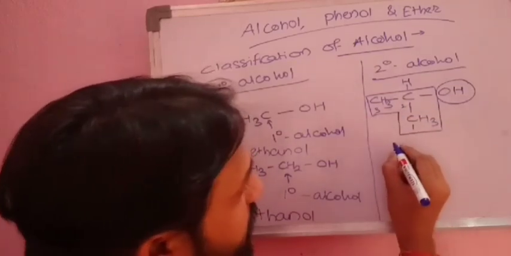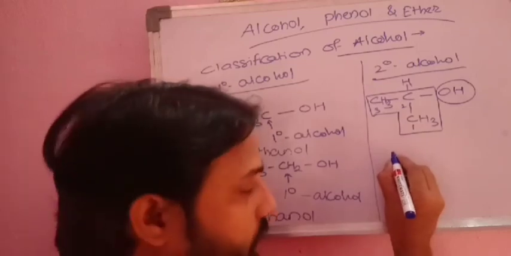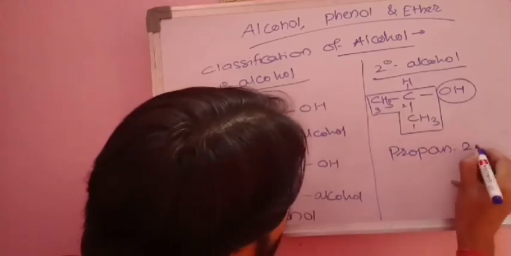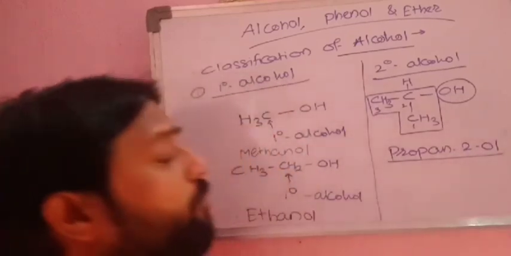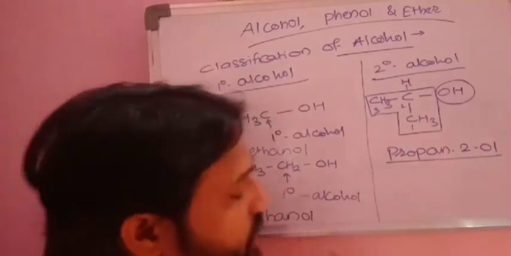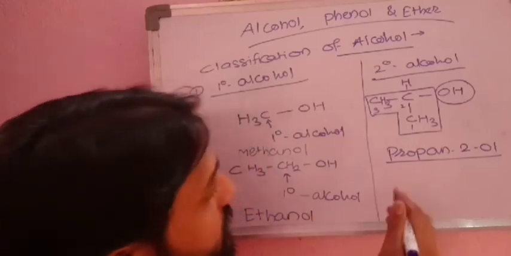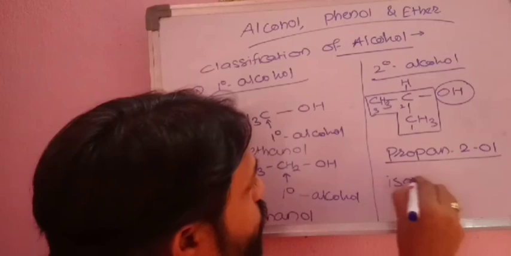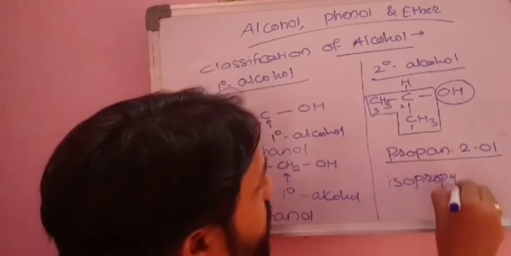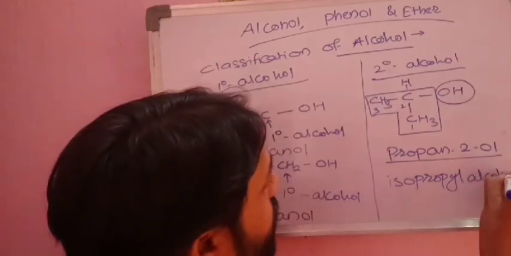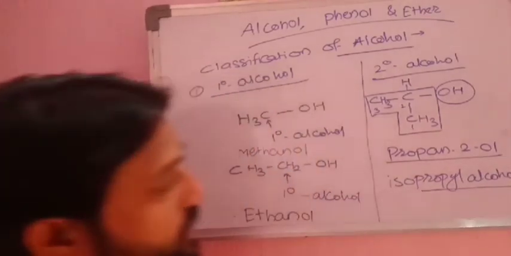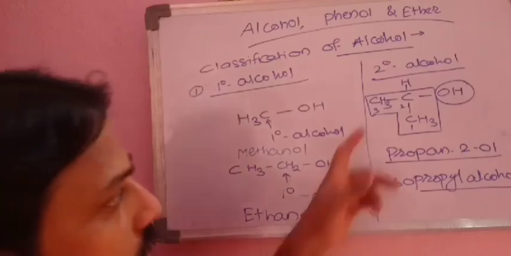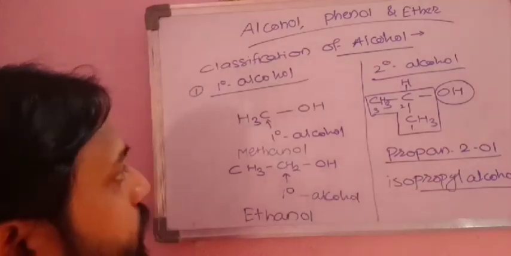So what is its name? Its name is, correct, 3 carbon means propan-2-ol, or we can call it propanol. But its common name is more popular than its IUPAC name, that is isopropyl alcohol. So you have to remember this, isopropyl alcohol. We have studied this in 11th class, why it is called isopropyl and all these things.